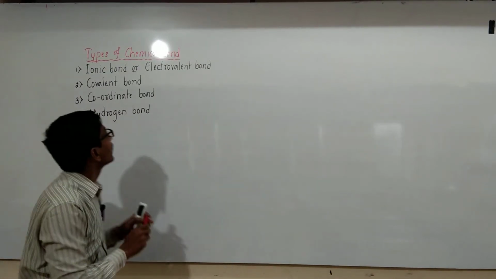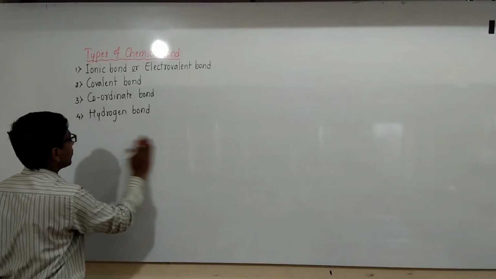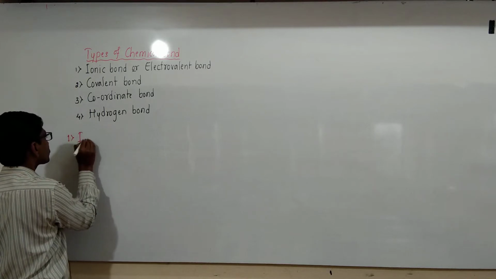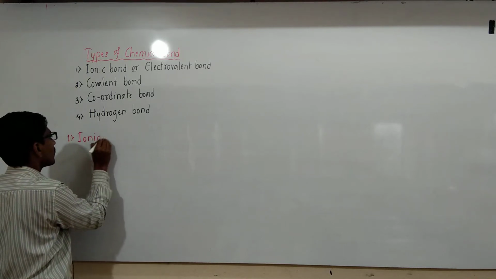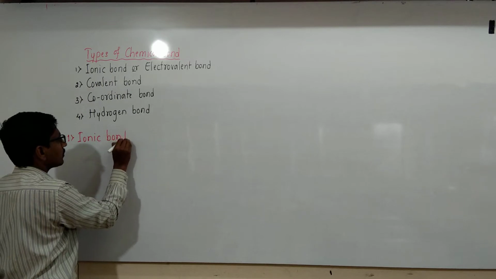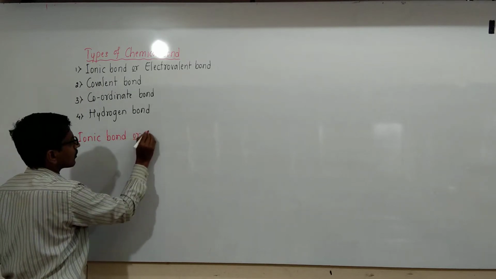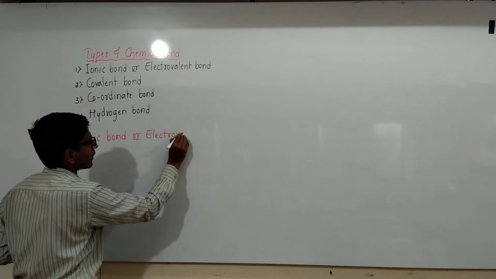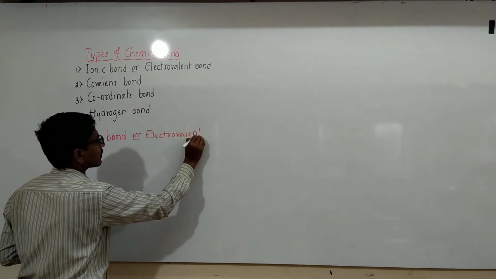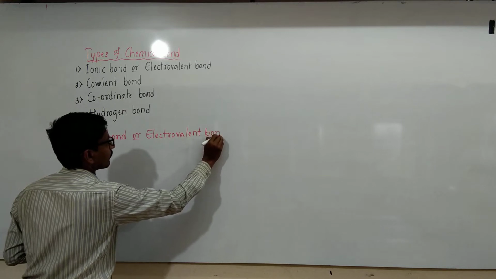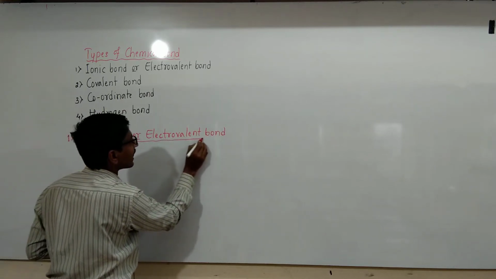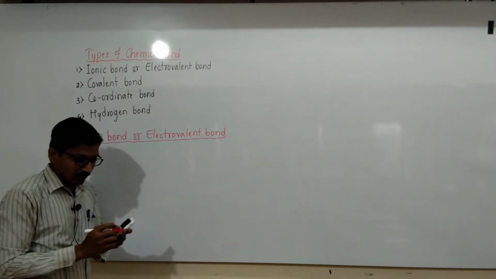In this, first one is ionic bonding, the ionic or electrovalent bond. The first type of chemical bond is the electrovalent or ionic bond.